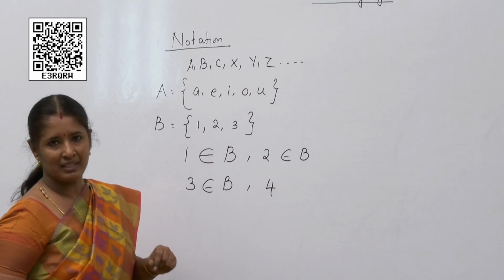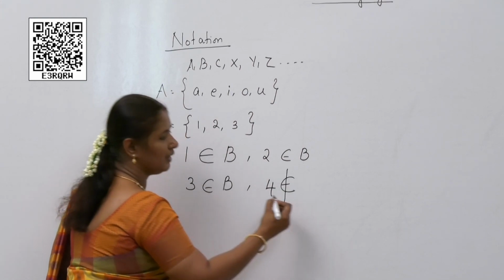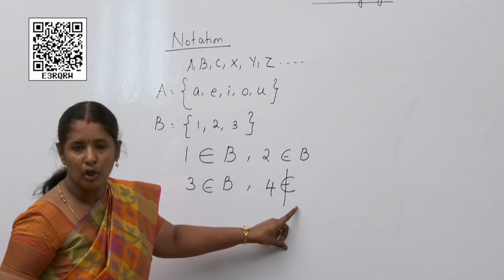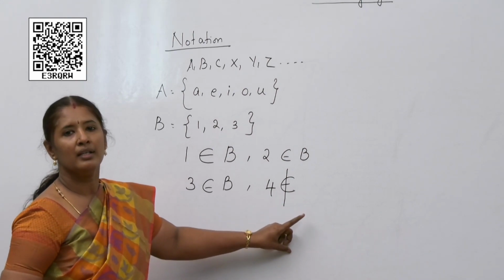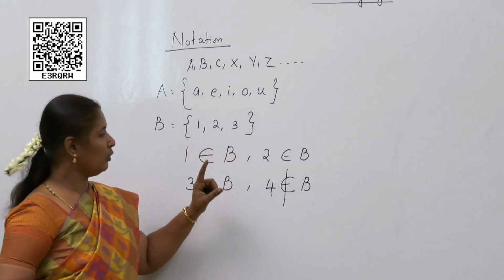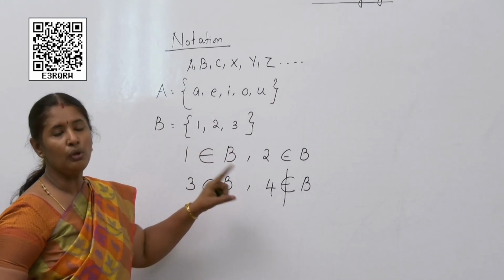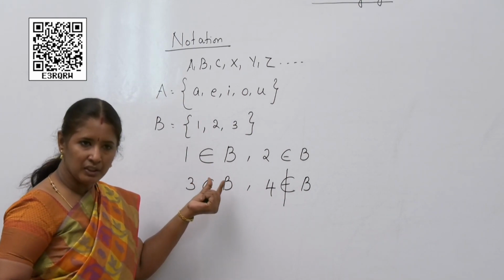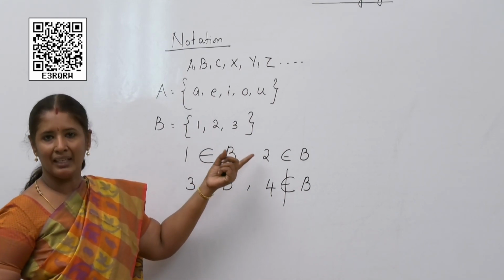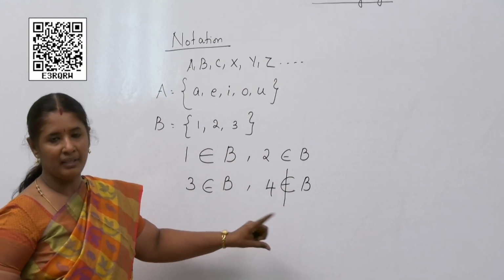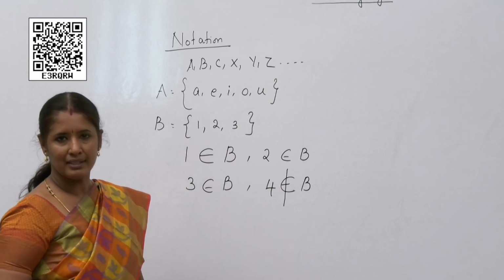So, how will you represent that? You have to use this symbol. What does this symbol represent? Does not belong to B. 4 does not belong to B. So, we use the symbols belongs to and does not belong to. Belongs to means that particular element is inside the set. Does not belong to means that particular element is not inside the set.